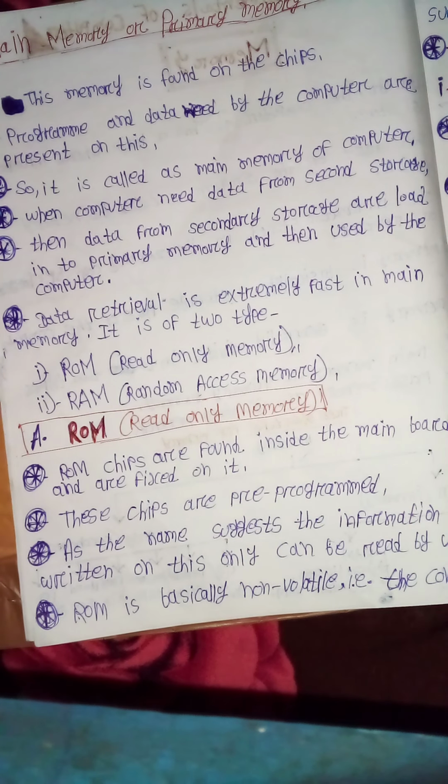Main memory is of two types. ROM is read only memory. RAM is random access memory. ROM, read only memory. ROM chips are found inside the memory board and they are fixed on it. These chips are programmed. As the name suggests, the information written on this can only be read by us.